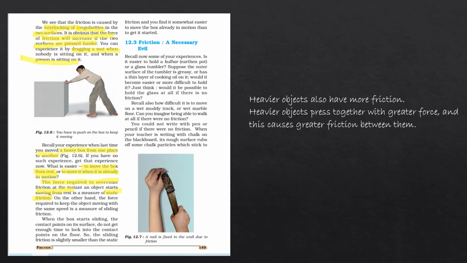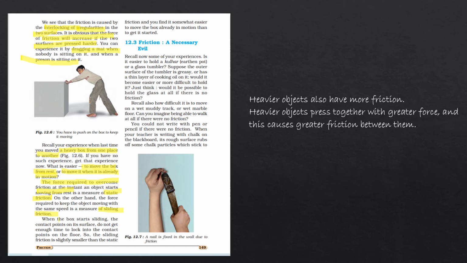But the friction involved in keeping the object moving, when the object is already moving and will keep on moving with the same speed, is known as sliding friction. Okay, there are different types of friction also. In the next video we will discuss them.